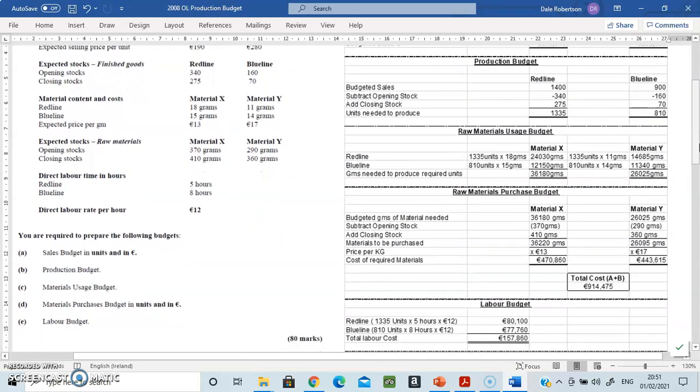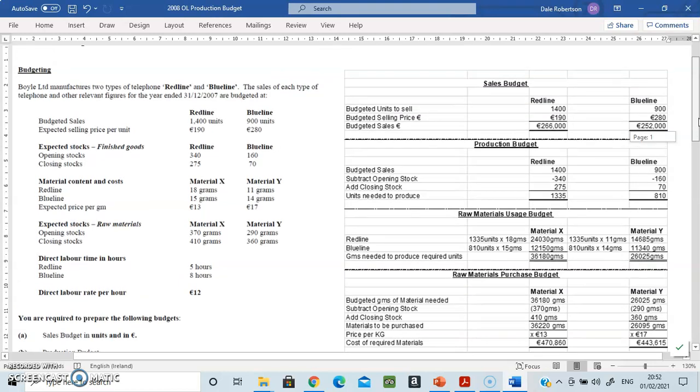Here is what we were asked to do. We're asked to do 5 little budgets. Part A is a sales budget, then a production budget, a materials usage budget, which is about the raw materials, a materials purchases budget, and then finally a labor budget, which is about how much wages is going to be paid. So I'm going to show you how to do these budgets now, and I'm going to be taking the information from the various places here and we're going to lay it out like we have across on the right hand side of your screen. So let's go with that.